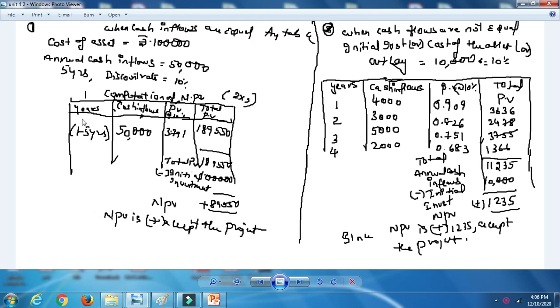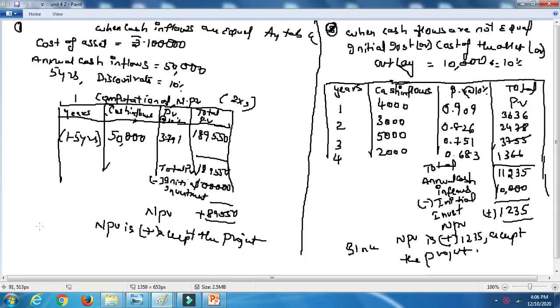So let's say here you have NPV. NPV is simply the total present value of annual cash inflows minus the initial investment. Now how are you going to do PI for both cases? The profitability index is the next method of your capital budgeting.